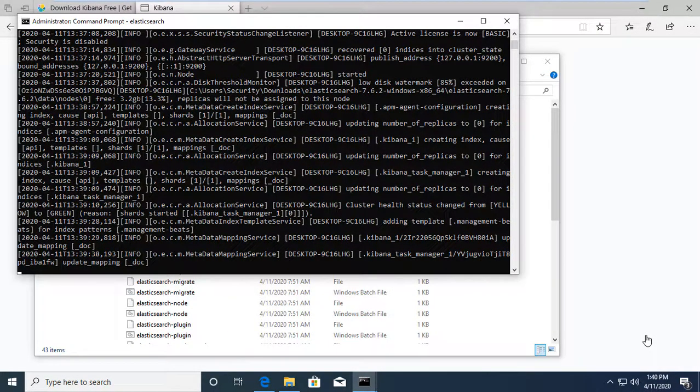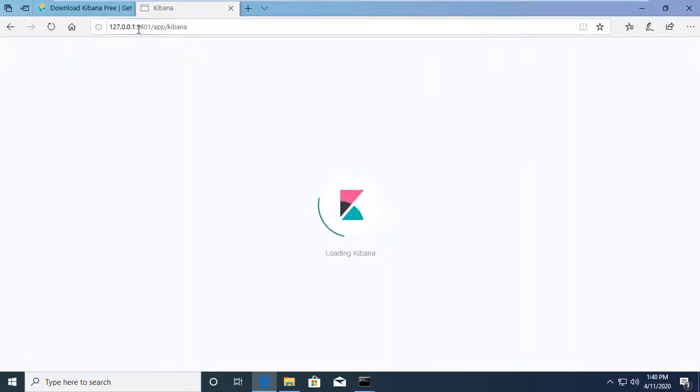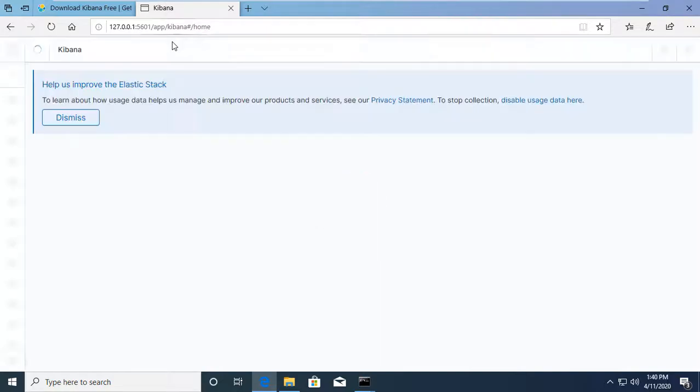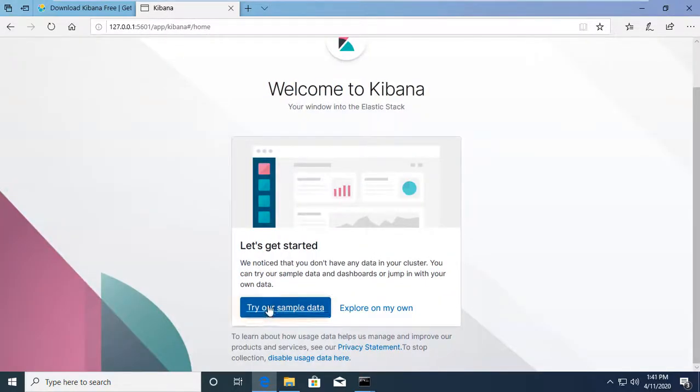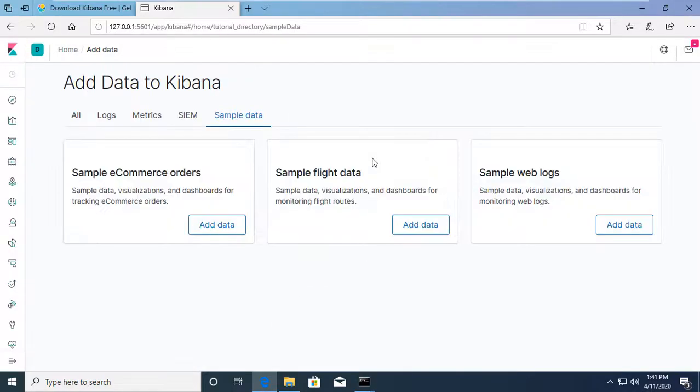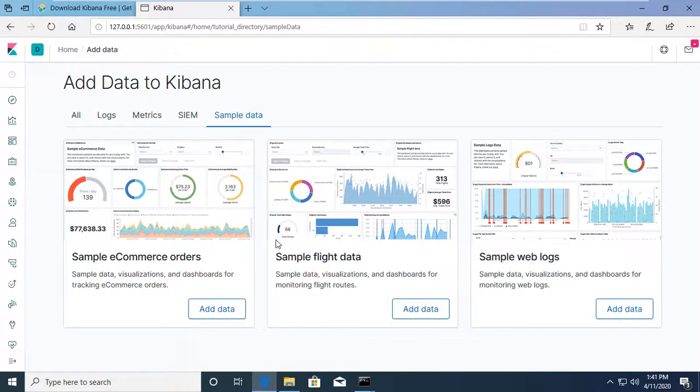Looks like our Kibana is up and running. Let's test it. Go to your browser and hit for an IP, 127.0.0.1 with port number 5601. 5601 is the default port where Kibana is. Well, it looks interesting. This is all about installation of